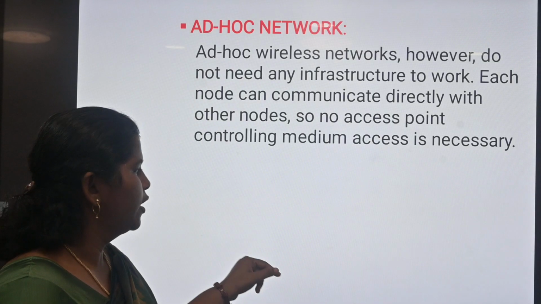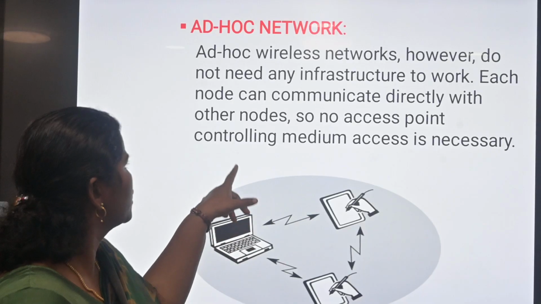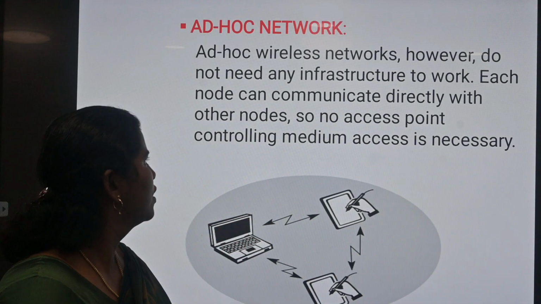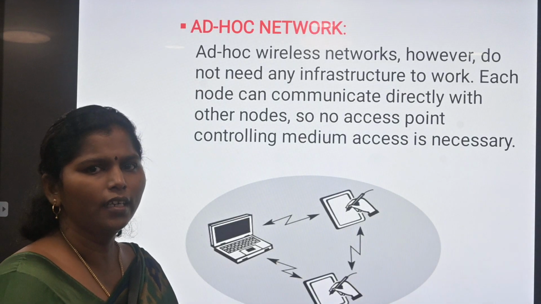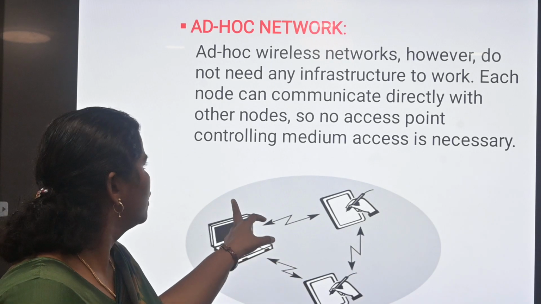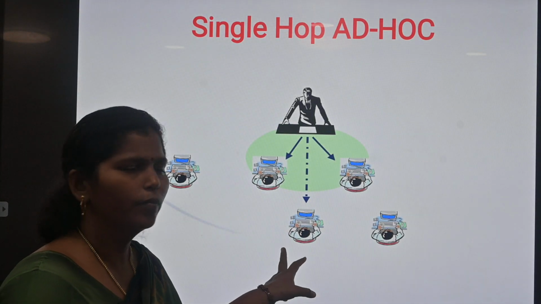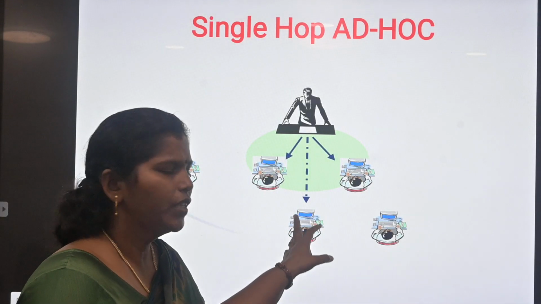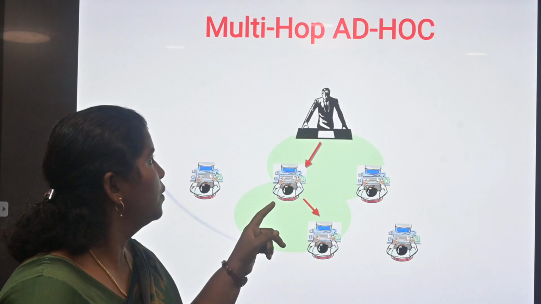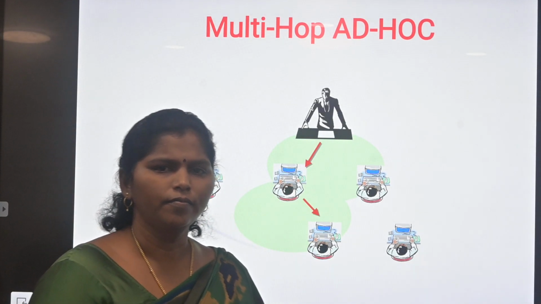In Adhoc network, there is no access point. In Adhoc wireless network, we don't need any infrastructure to work. Each node can communicate directly with other nodes, so no access point and controlling medium access is necessary. In single-hop Adhoc network, there is only one source and many destinations. In multi-hop Adhoc network, there are many sources and many destinations.